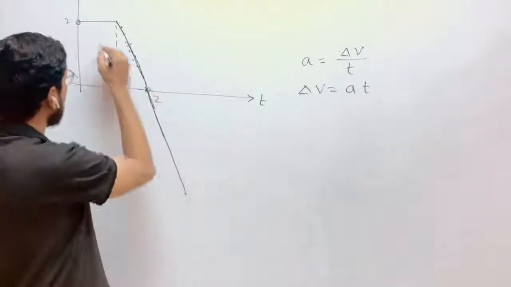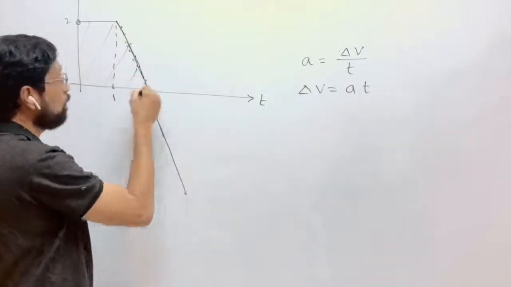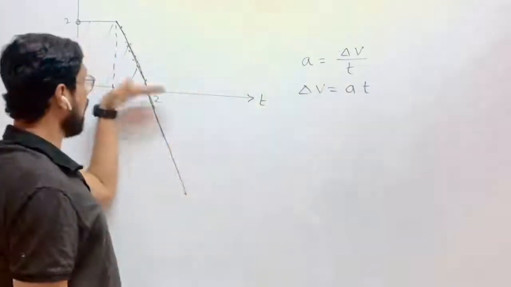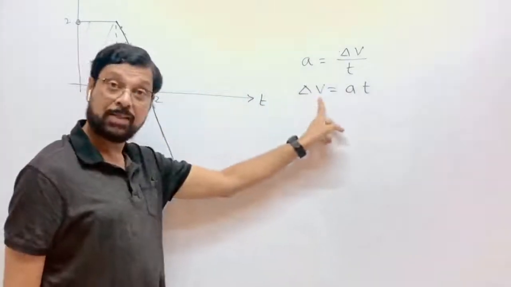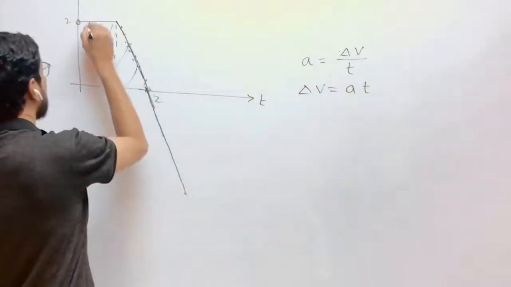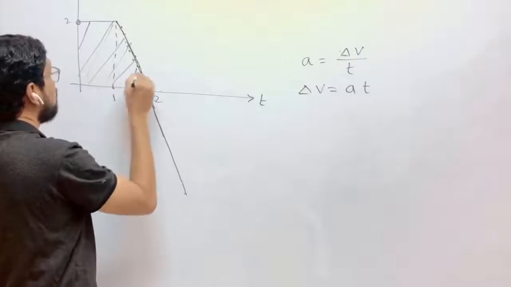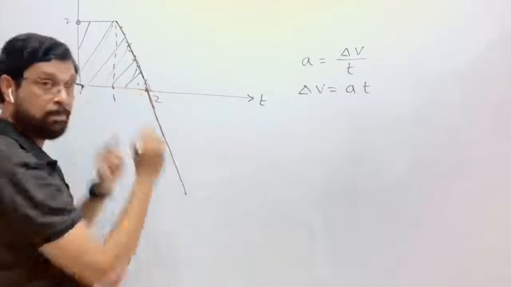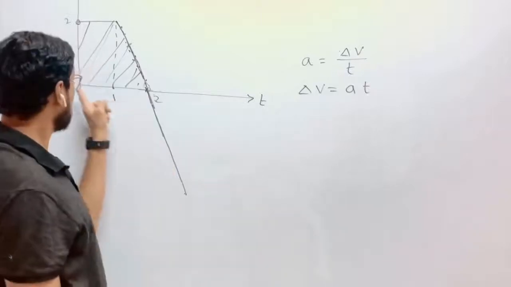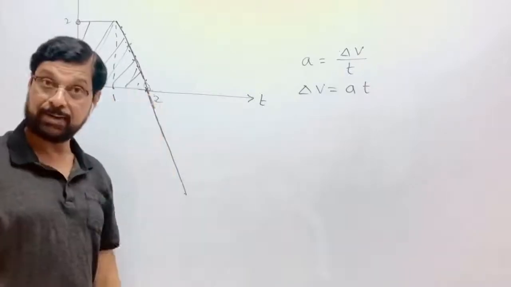So area under the graph will give you what? Change in velocity. A into t, y into x will be area under the graph, that is change in velocity. So the area of this trapezium will be equal to change in velocity from 0 second to 2 second.